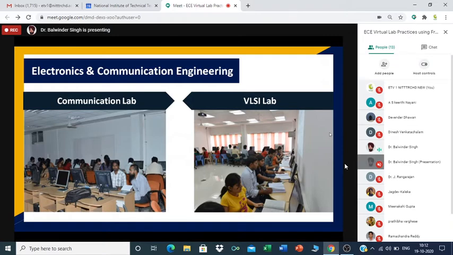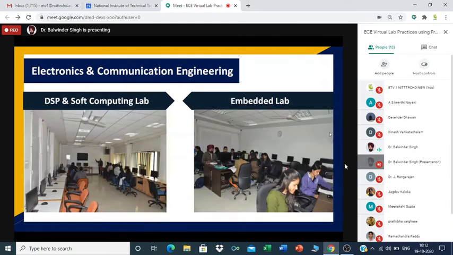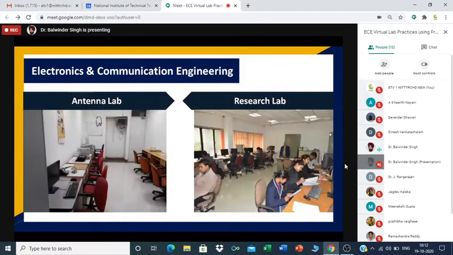We have a well-established communication lab, VLSI lab, DSP and soft computing lab, embedded system lab. We have a very good antenna lab, which has facilities up to 20 gigahertz. In addition to this, we also have a research lab for the PhD scholars.